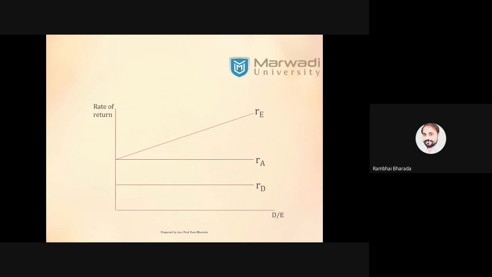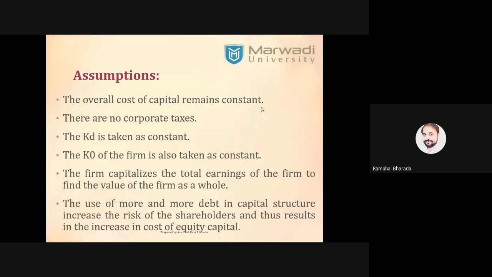As the overall cost of capital remains the same, the company value remains the same. Again we have 5 to 6 assumptions here: overall cost of capital remains the same, no corporate tax, KD remains the same, total earning remains the same, and use of more debt does not change the risk perception of the shareholders.